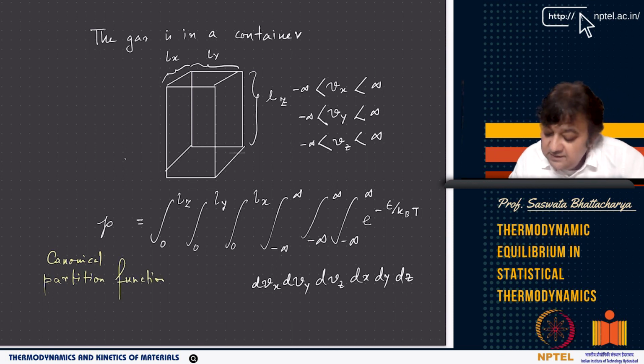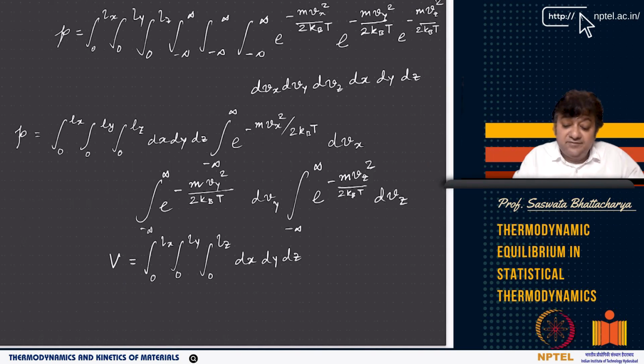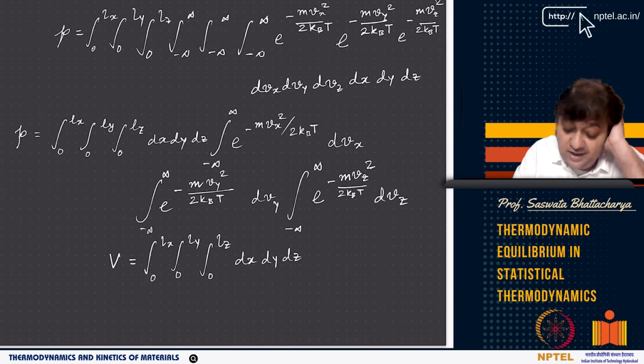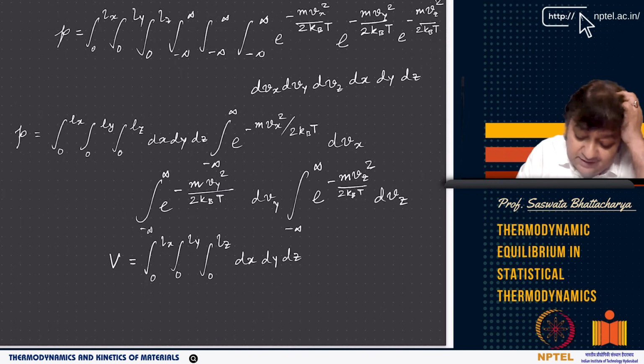It is e to the power minus epsilon by kBT, right? But you have these integrals. Now you have dvx, because there are 6 variables: dvx, dvy, dvz, dx, dy, dz. Say the dimensions are Lx, Ly, Lz, but the velocities can go from minus infinity to infinity in each direction, while the dimensions are from 0 to Lx, 0 to Ly, and 0 to Lz.